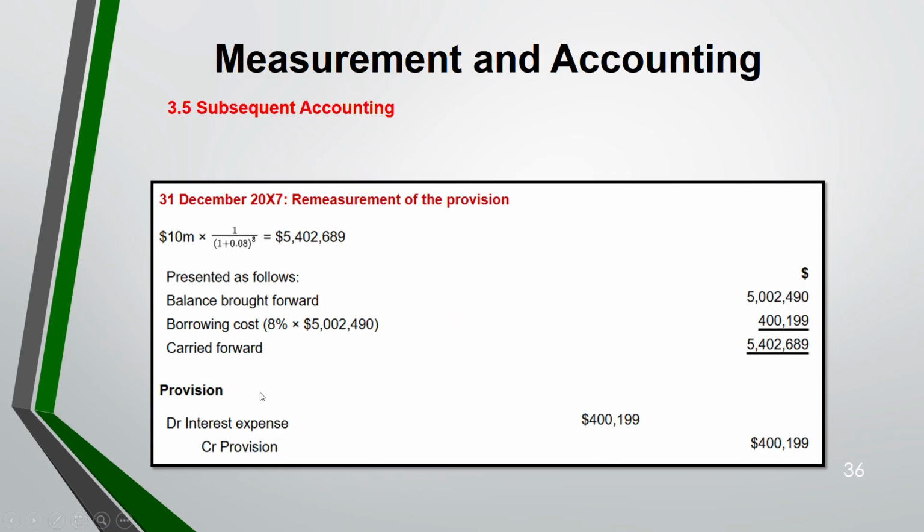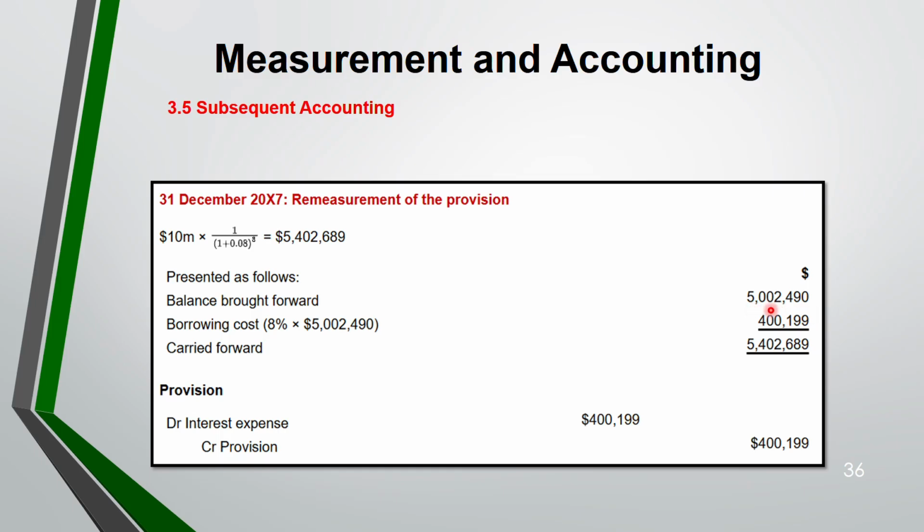Now, this is 31 December 2006. Now 31 December 2007. Again we are remeasuring. Now it will change to the power 8. So now the value even increased. Again, now you will take 8% on this balance, and you will get it. So now debit expense, interest, and credit provision, this amount.